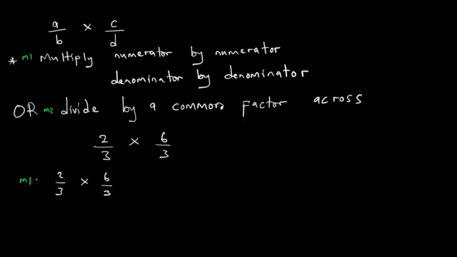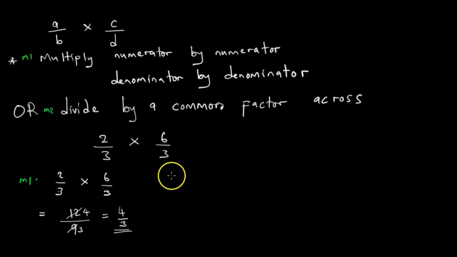We have to multiply numerator by numerator, then denominator by denominator. That means 2 times 6, that is 12, over 3 times 3, which is 9. Then we have to simplify. So we use the factor 3. 3 into 9 is 3, and 3 into 12 is 4, to get 4 over 3.